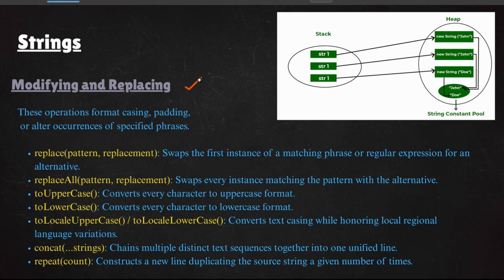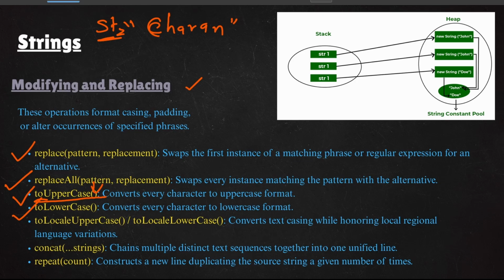If you want to modify and replace any part of the string, you can use the replace method. You can use replaceAll. You can use toUpperCase and toLowerCase. Let's say you have a capital C HARAN, and let's say you call this ST, and inside toUpperCase you can pass this ST. Then this will convert Charan to uppercase, where all letters are uppercase, and vice versa.